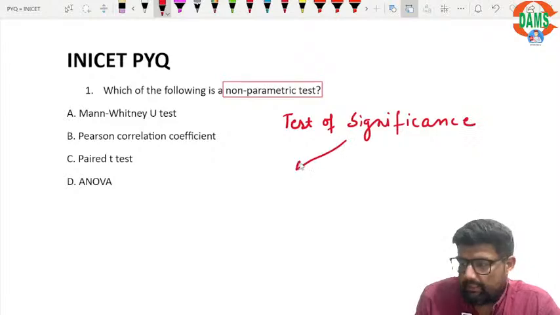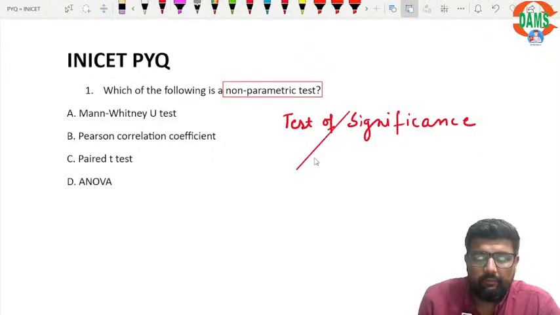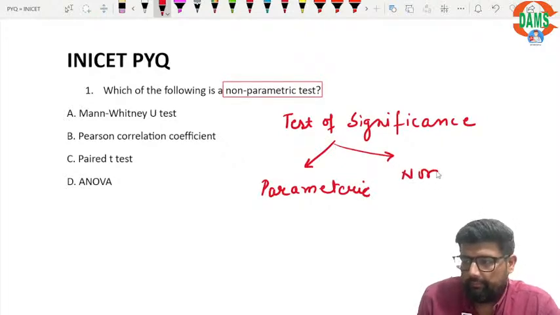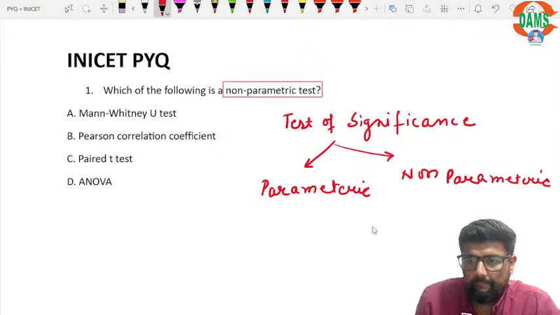In the test of significance we have parametric and non-parametric.